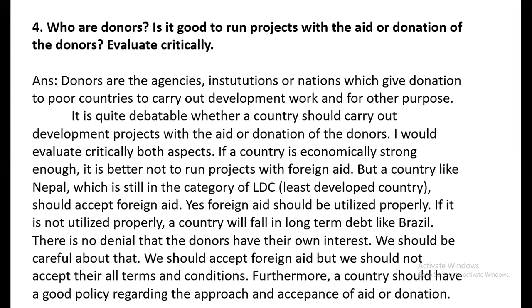So who are donors? This question can be of the type 1 plus 3 marks. 1 plus 3 equals 4. First of all, you have to answer this first part. Donors are the agencies, institutions, or nations which give donation or aid to poor countries to carry out development work and for other purposes. They are called donors. And this is the completion of the first part of the question, which probably carries 1 mark.